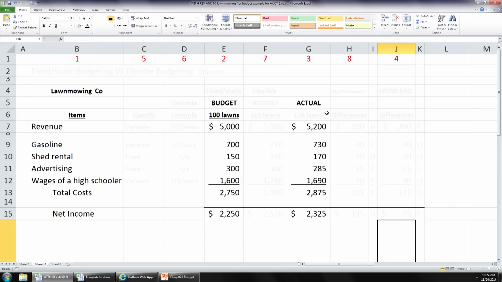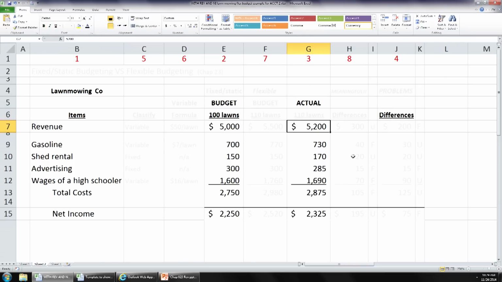So now we have our budget, we have our actual, and what we want to figure out is our differences. What's the difference between $5,000 and $5,200? $200. Now we also have to decide if this is favorable or unfavorable. Well, you budgeted for $5,000 in revenue. You actually achieved $5,200 in revenue. Is that favorable or unfavorable? Favorable.